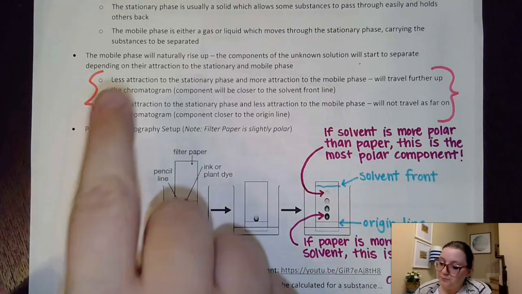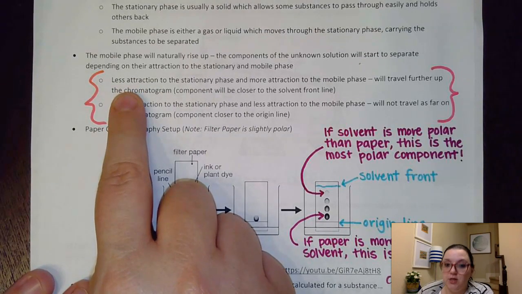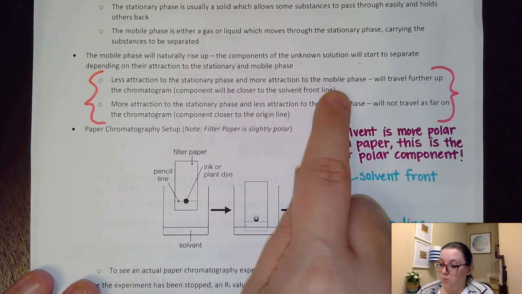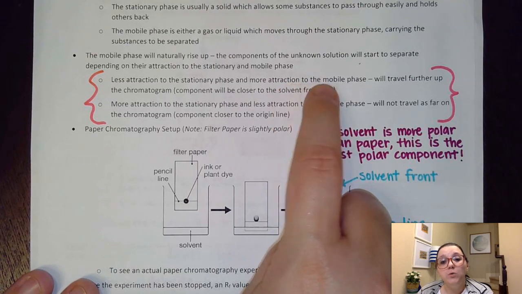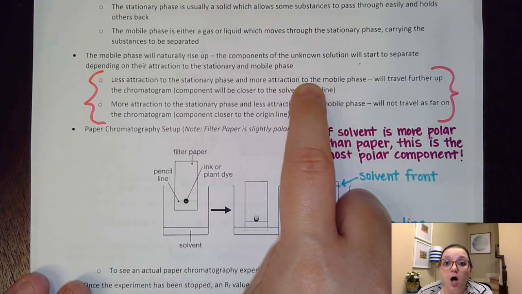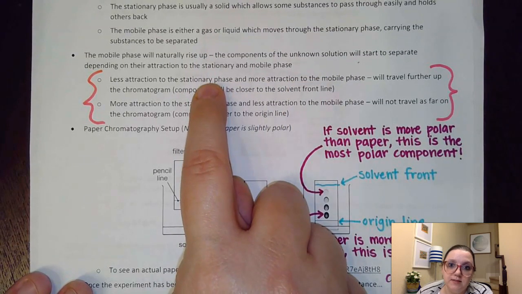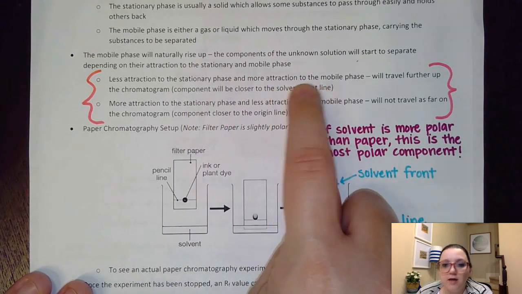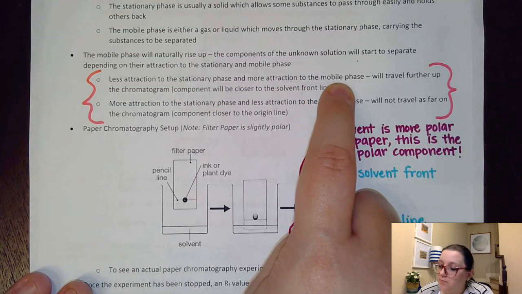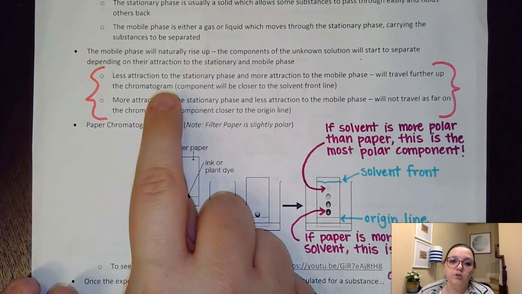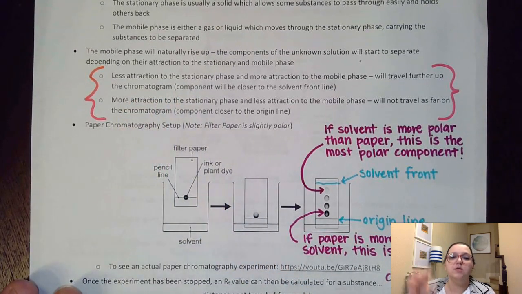So here's the deal. Less attraction to the stationary phase and more attraction to the mobile phase will mean that my component will travel along with that mobile phase. It's more attracted to it than to the phase that's staying in place. So if it's more attracted to what's moving, that component will travel further up your chromatogram, which is just your developed result of your chromatography experiment.